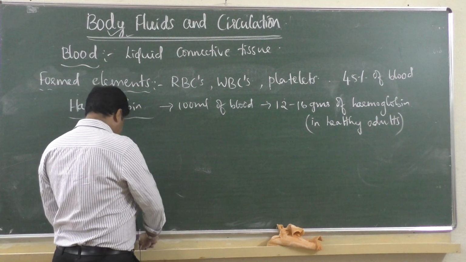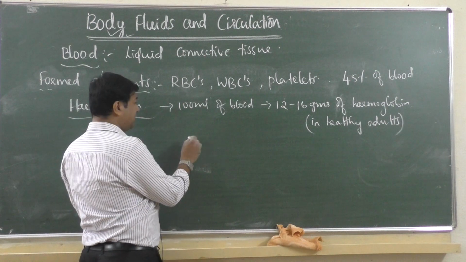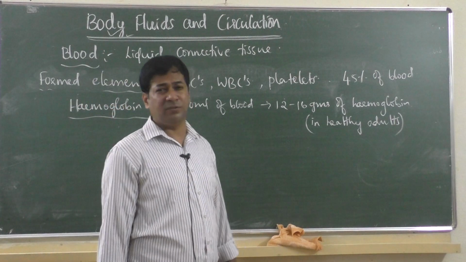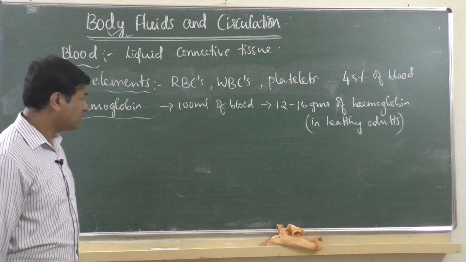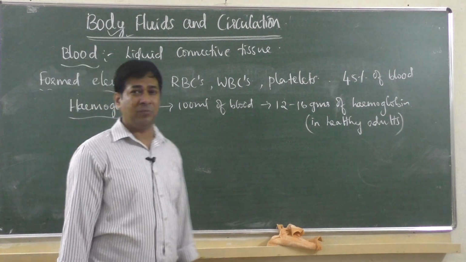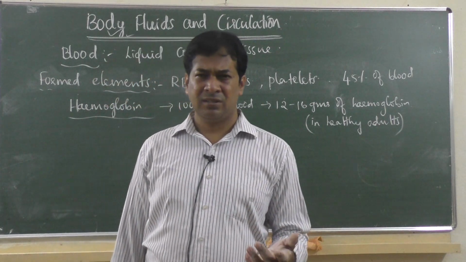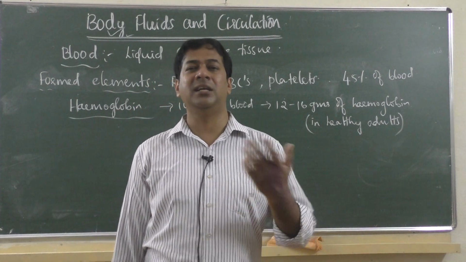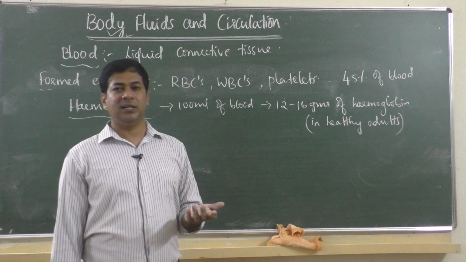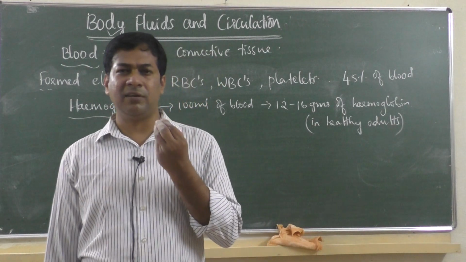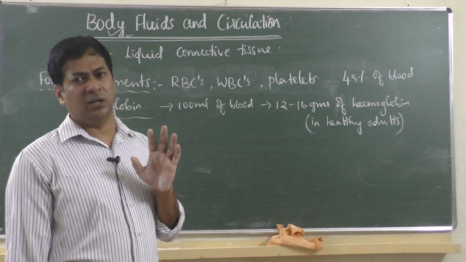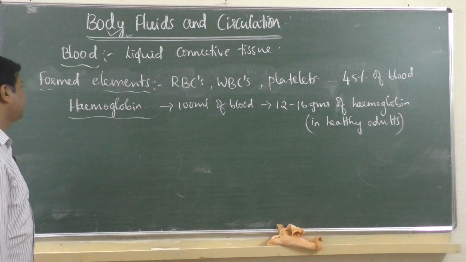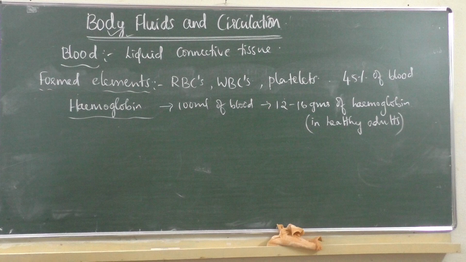Usually we consider for females it is 11 to 12 grams per 100 ml. For males it is 13 to 14. It goes up to 16 maximum. So in some people, if hemoglobin is less, no need to worry. By consuming certain food, as doctors suggest, hemoglobin content can be increased naturally without taking any medicine. What kind of food should be taken to increase hemoglobin content? You can search on Google.